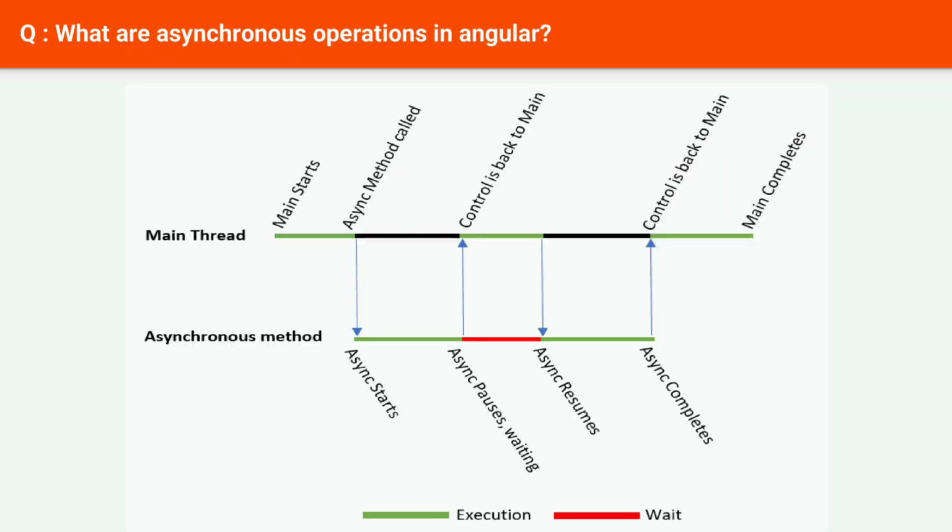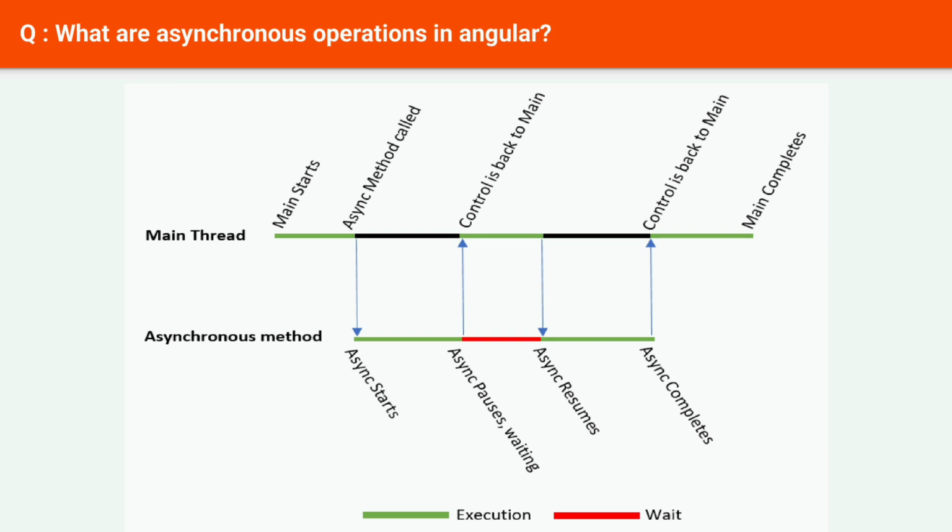Next question: what are asynchronous operations? Asynchronous operations in Angular are operations that do not block the execution of the main thread. This means that while an asynchronous operation is running, the Angular application can continue to run and respond to user input. Asynchronous operations are often used to make requests to web servers, or to perform other tasks that can take a long time to complete.